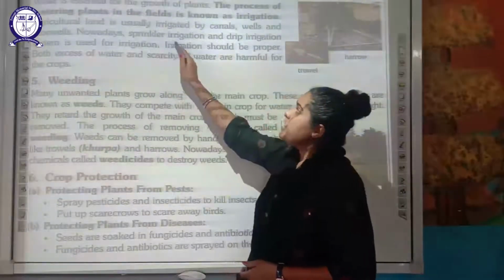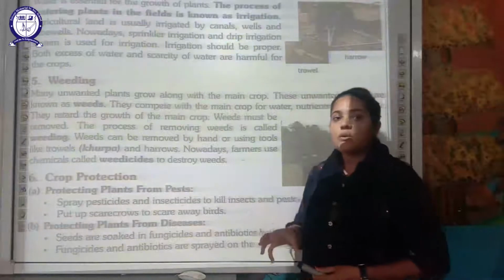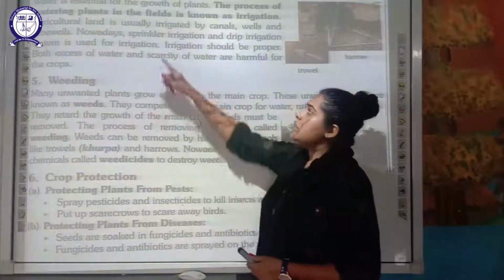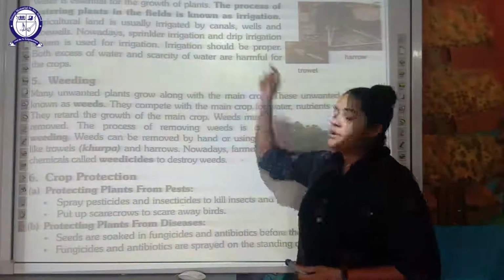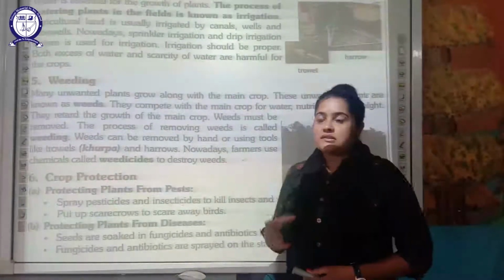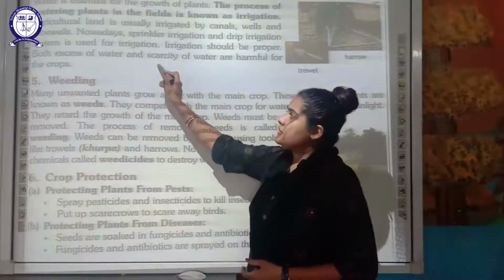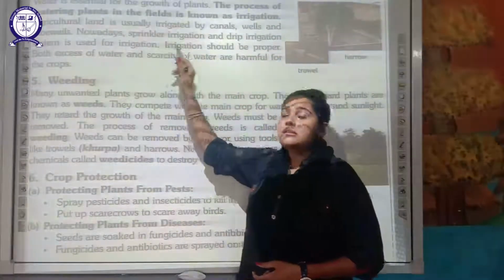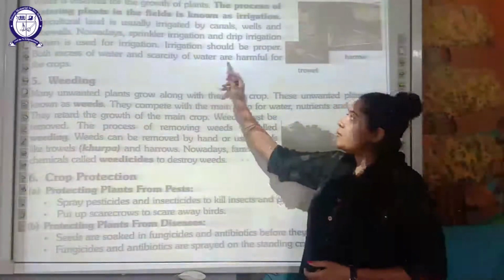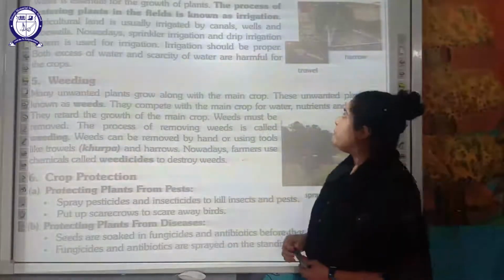Nowadays sprinkler irrigation and drip irrigation systems are used for irrigation. These modern methods are used because they lead to less wastage of water. Irrigation should be proper. Both excess, that means an excess amount of water, and scarcity, that means a less amount of water, are harmful for the crop. So irrigation must be done in a proper manner.